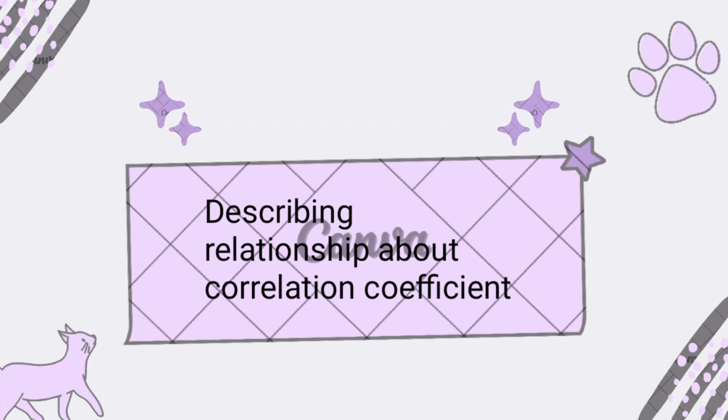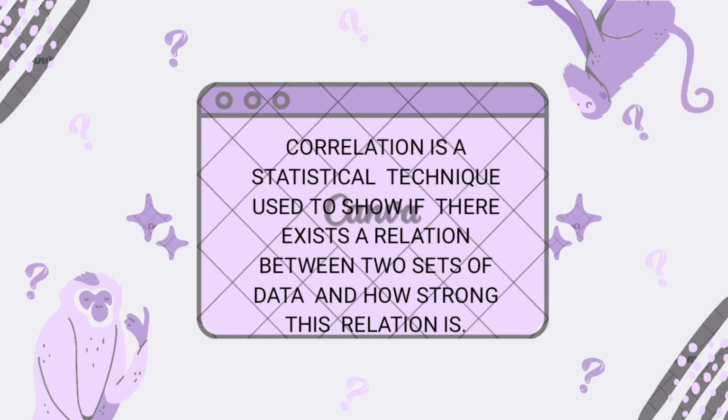Good day everyone. So let us tackle describing relationship about correlation coefficient. Correlation is a statistical technique used to show if there exists a relation between two sets of data and how strong this relation is. This is represented by a correlation coefficient or R value, whereby the Pearson product moment correlation is the most widely used formula for calculating it.